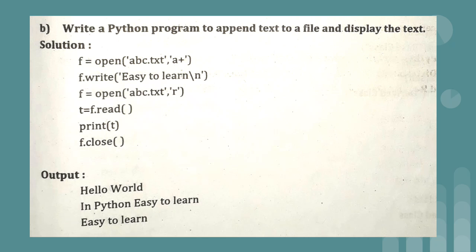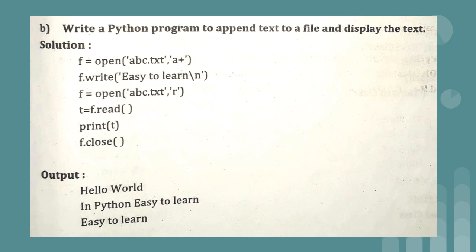So now we have one file, abc.txt, and we want to append a text. Append means at the end of the file we want to add something. So definitely we are going to make use of the write method, because whenever we use the write method, that particular sentence will be added at the end. That is called appending.